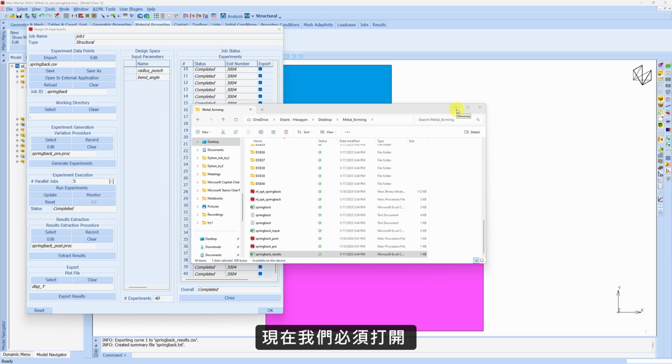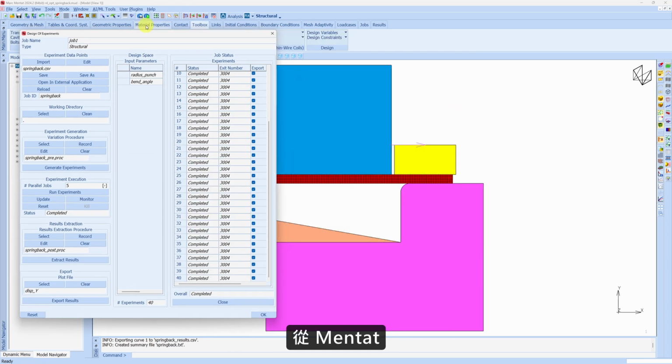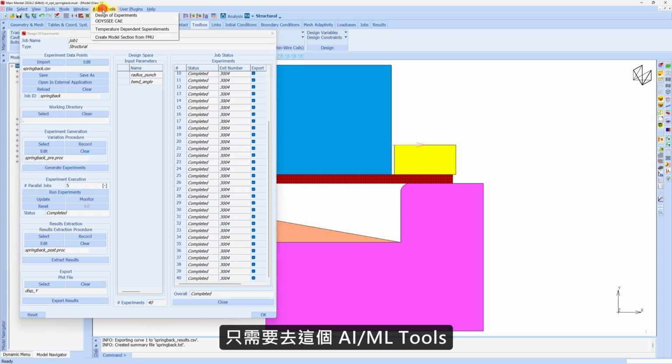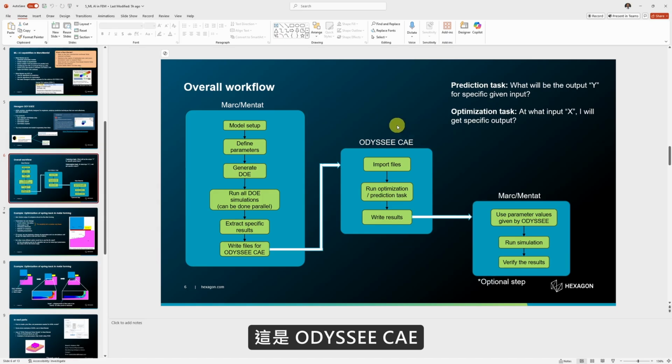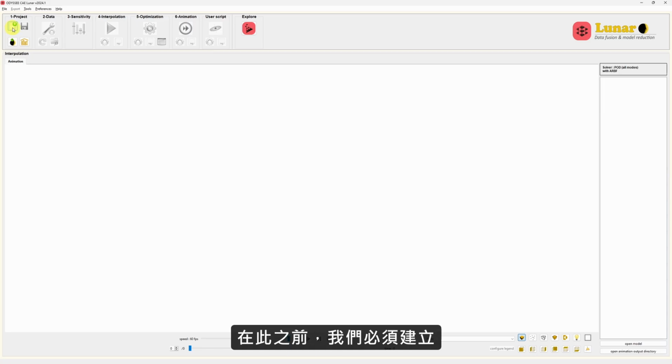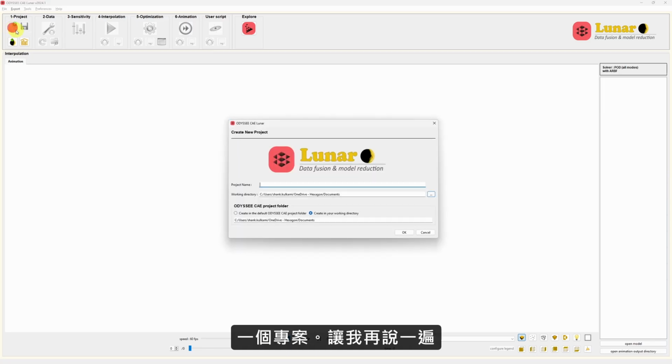Now we have to open the ODYSSEE. You can just directly open that from start menu, or you can open that from Mentat as well. We just have to go to this AI ML tools and ODYSSEE. This is ODYSSEE. It brings us to over here. So first step is to import the files. But before doing that, we have to create a project. Let me again say metal forming.